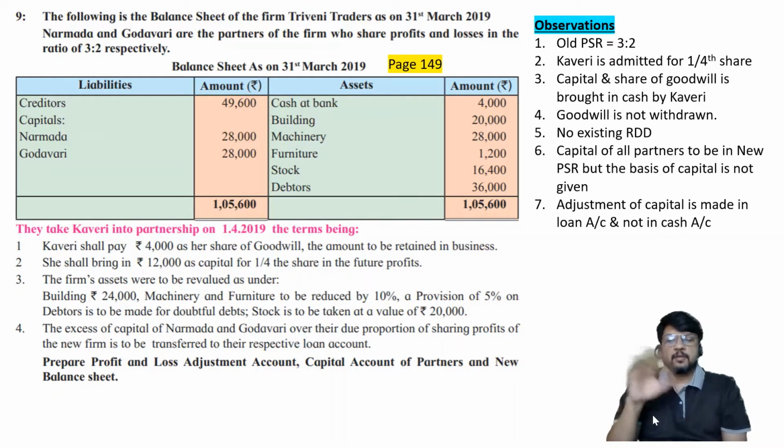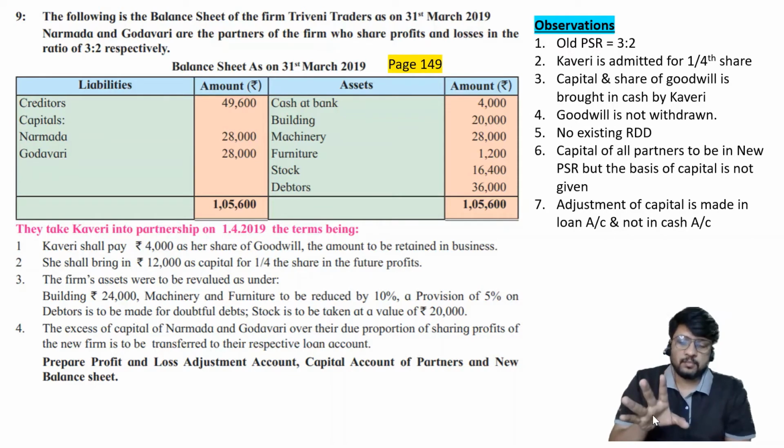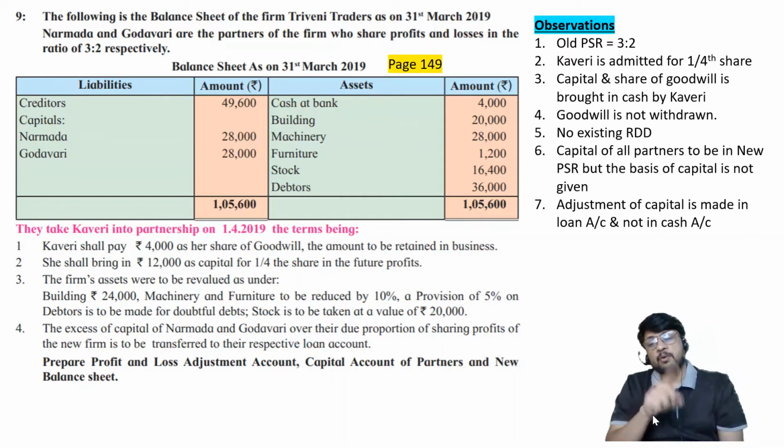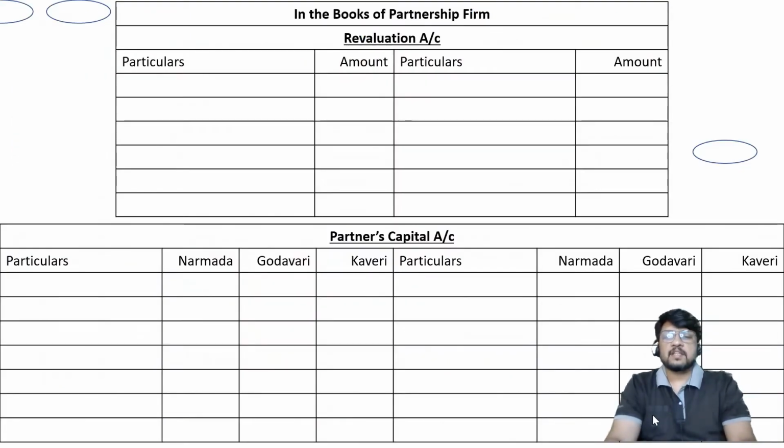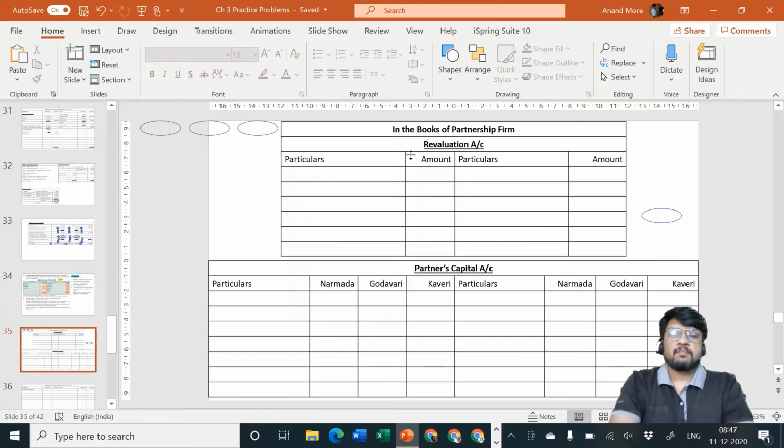In real life, you can use these names alternatively. Whatever you want, you can use in real life. In examination, please look into the question. Whatever the question has asked, that name you should give. If the question has asked to prepare revaluation account, please give the name of revaluation account. If the question has asked to prepare profit and loss adjustment account, please give the name of profit and loss adjustment account.